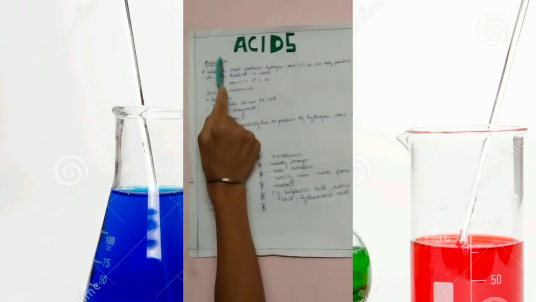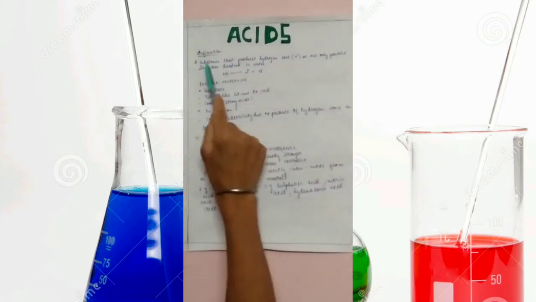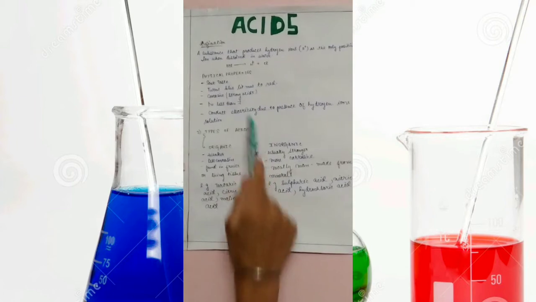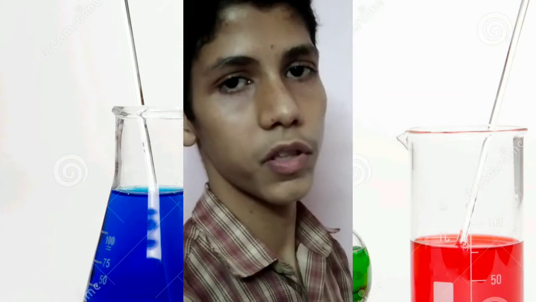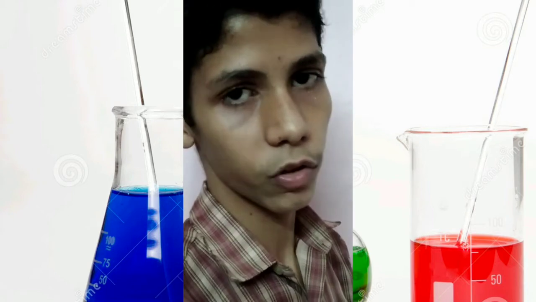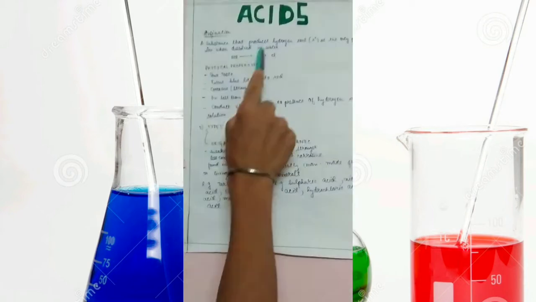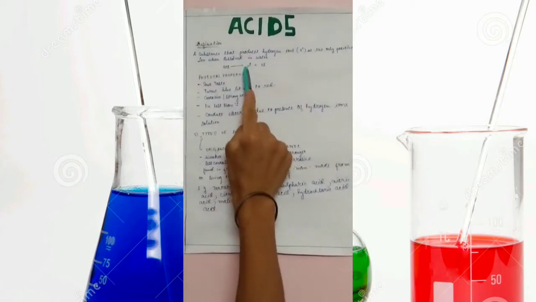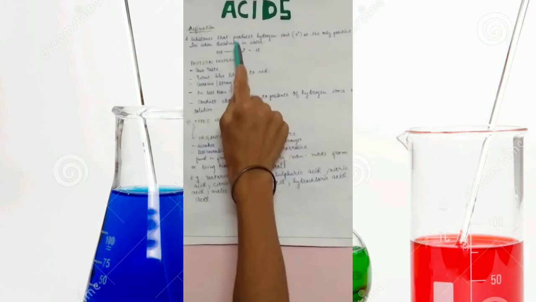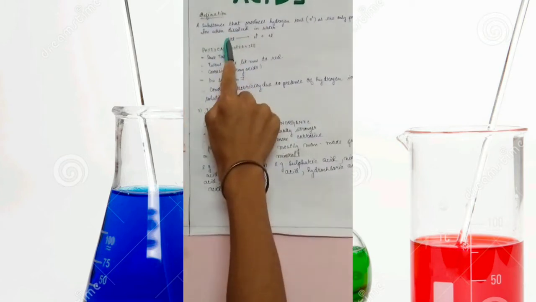Acids. The definition of acids: a substance which produces H plus ion as the only positive ion when dissolved in water. An acid is a substance that gives H plus ion as the only positive ion when it dissociates into its ions. HCl gives H plus and Cl minus. The H plus ion is given out by HCl, so HCl is considered an acid.